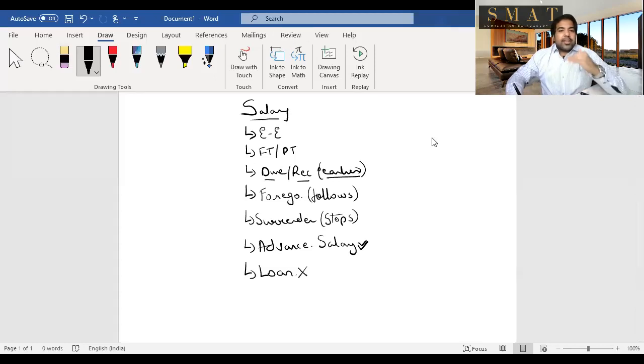So surrender of salary, it stops. Foregoing of salary, it follows you. Advance salary is taxable. Loan is a liability which is not taxable. So these are some basic rules of salary before we move ahead. Salary can be given in different parts.